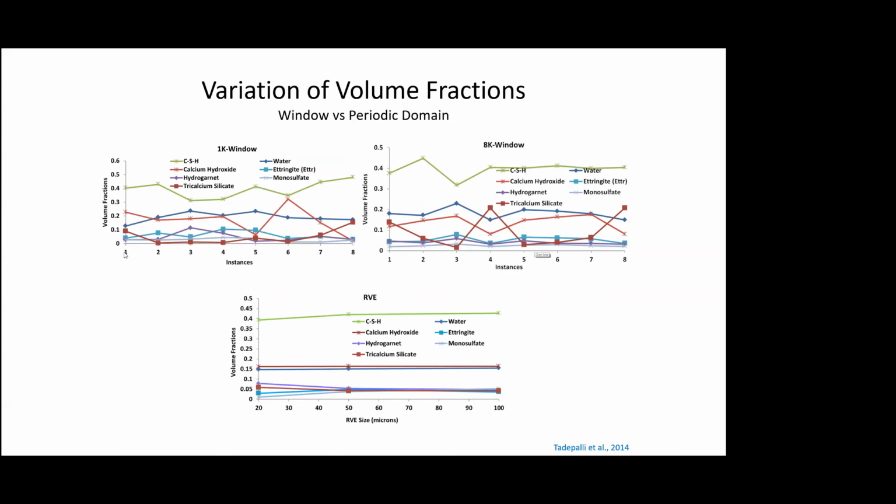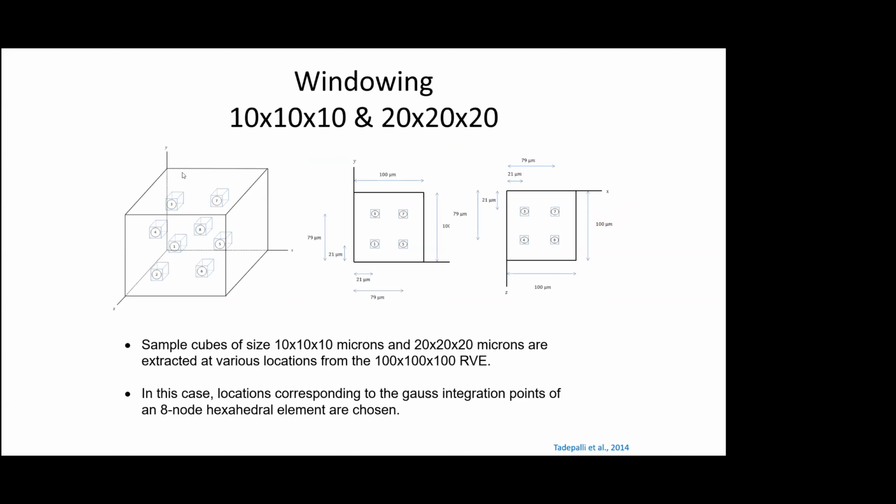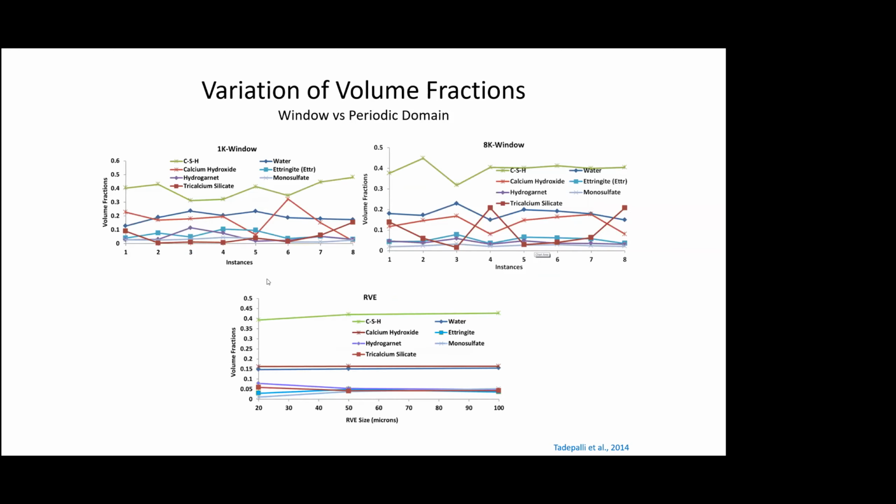So within this volume, we selected small cores out of this 100 by 100 RBE. Sample sizes of 10 by 10 microns or 20 by 20 microns corresponding to the Gauss integration points. What would have been the Gauss integration location of this cube if it is a C3D8 or a hexahedral element, right? So we took that and plotted, and we could see that there's similar behavior.